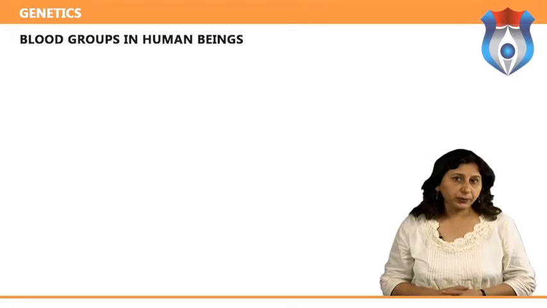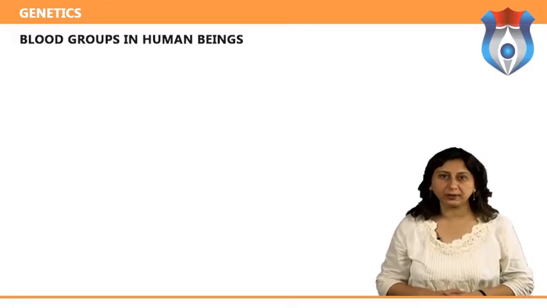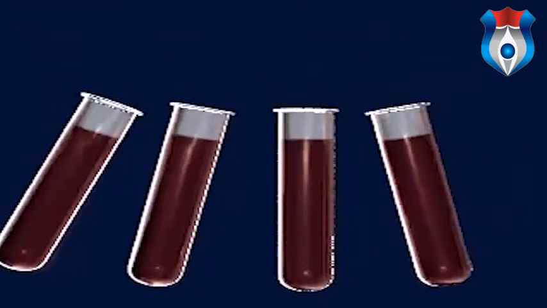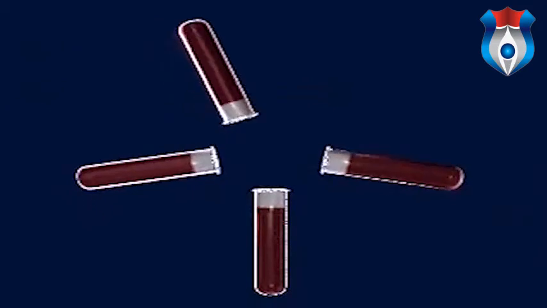The video here will show the basis of ABO blood groups in humans. In order to determine blood type, we will visually centrifuge these blood samples to separate the blood components.